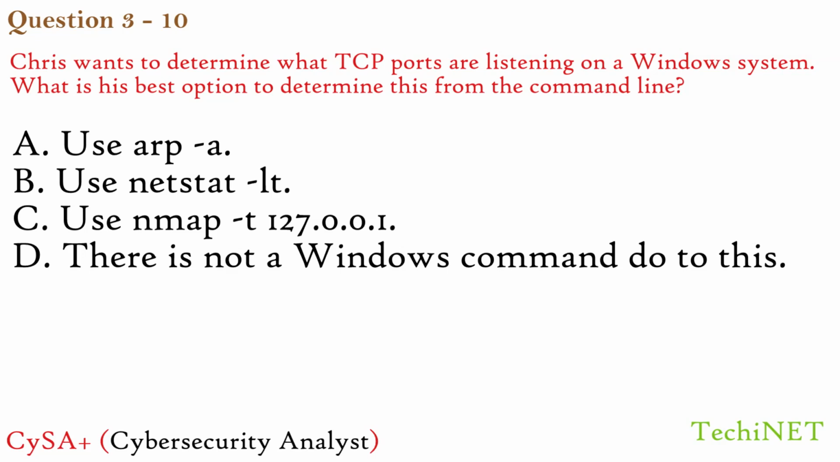Option A. The arp -a command displays the ARP table, showing IP to MAC address mappings. Option B, the netstat command is valid, but the -lt option is specific to Linux/Unix systems and not recognized on Windows. On Windows, netstat -an is used to display listening ports and active connections. Option C, nmap is a powerful network scanning tool, but it is not a built-in Windows command. Option D. There is not a Windows command to do this. This is the correct answer as per the source, though the command used in Windows is netstat -an.